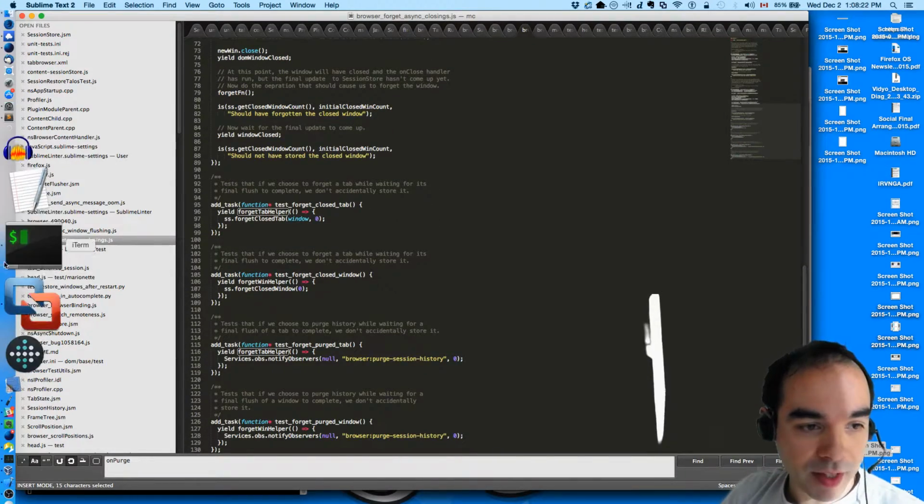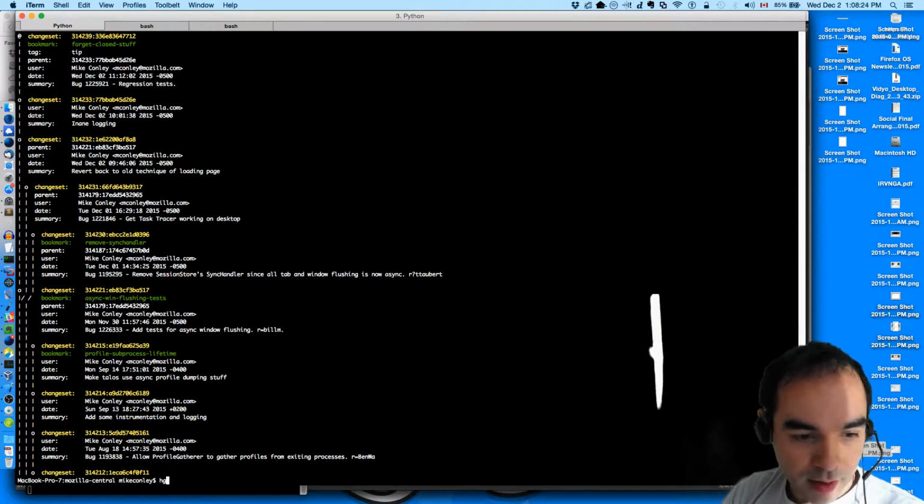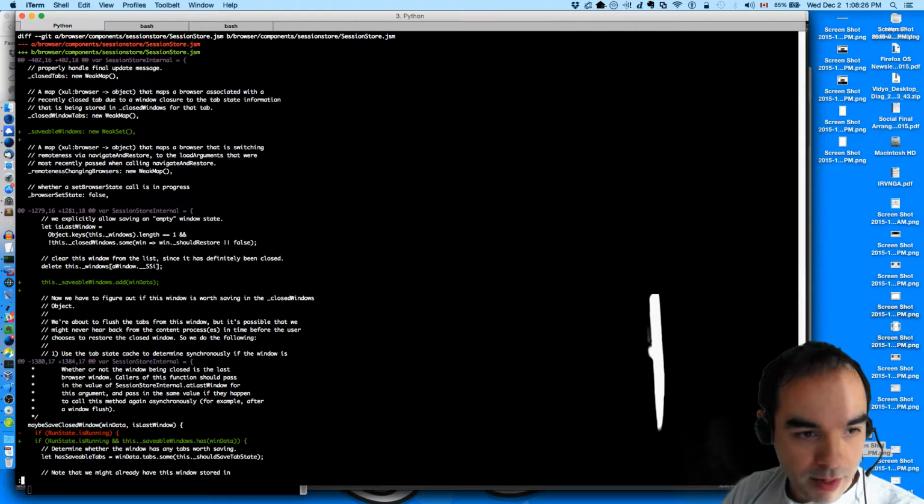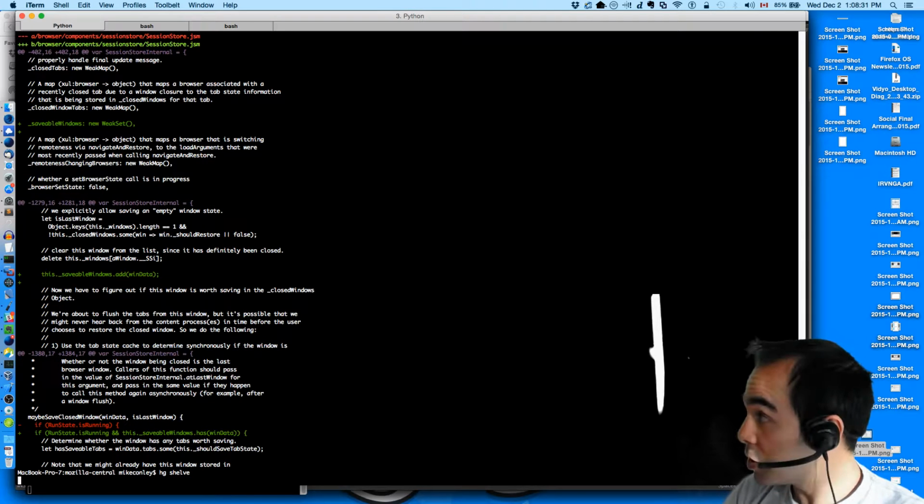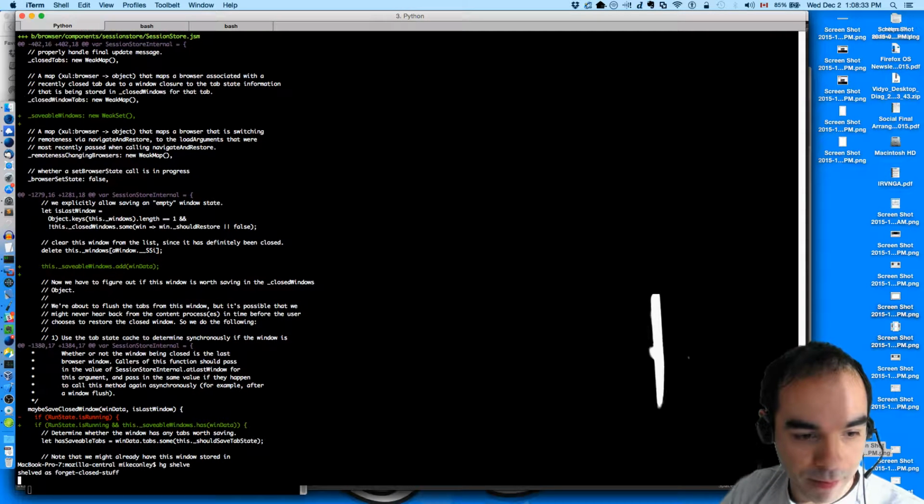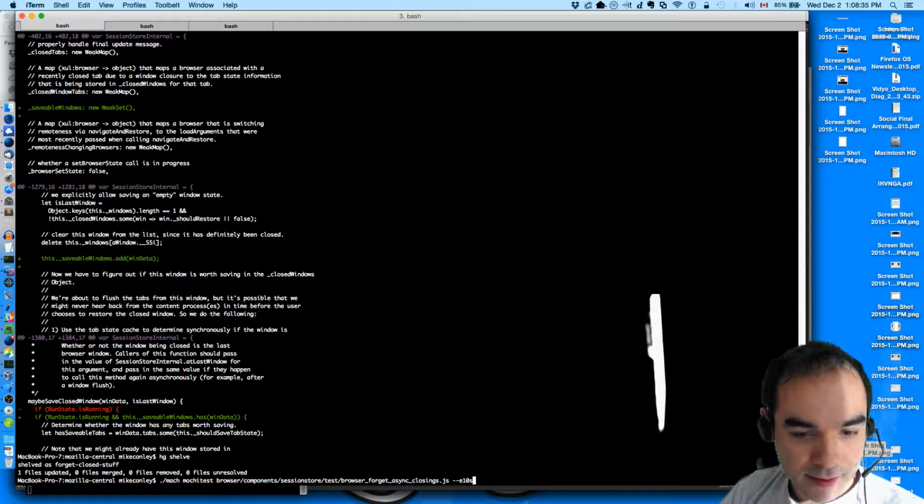But for the window cases, we're still actually failing. I've got this experimental patch that I was saying fixed the issue. I'm going to shelve it and rebuild, and then I'll show you the failing tests.